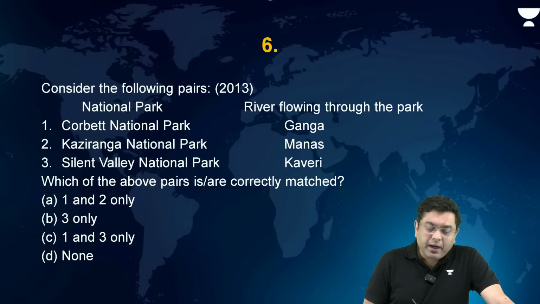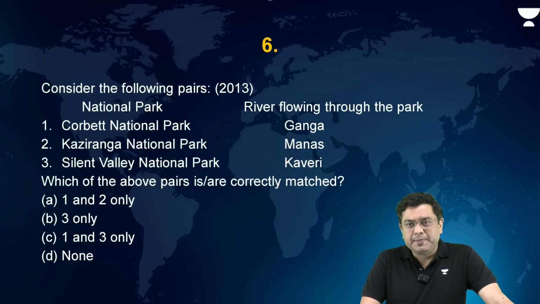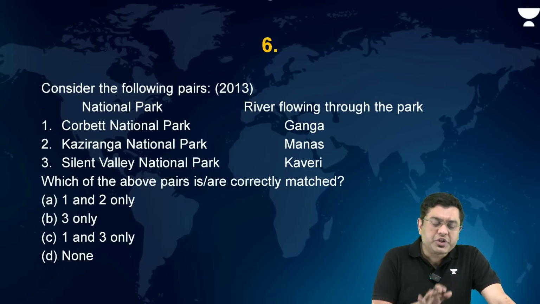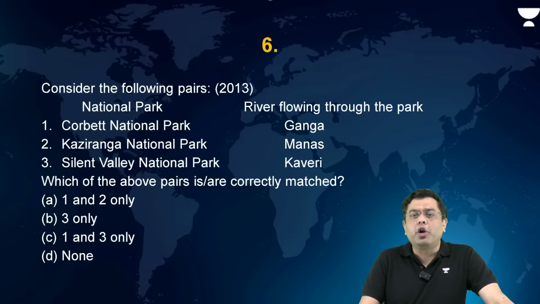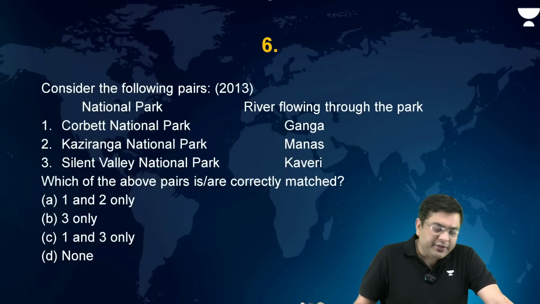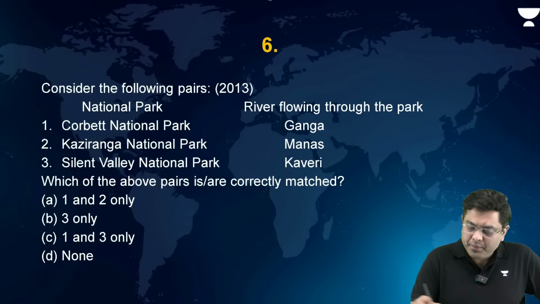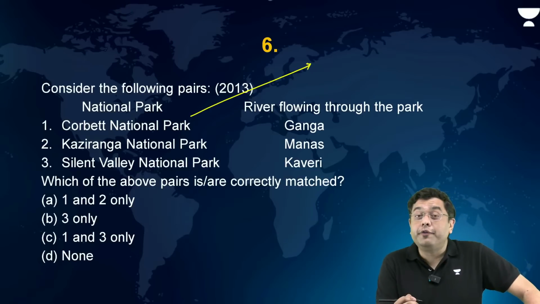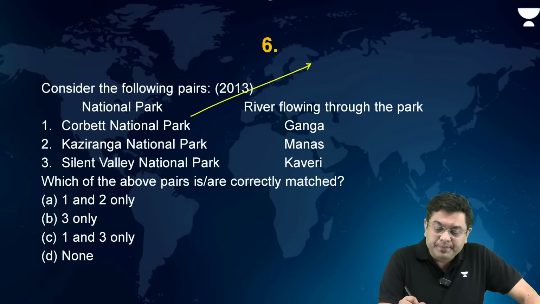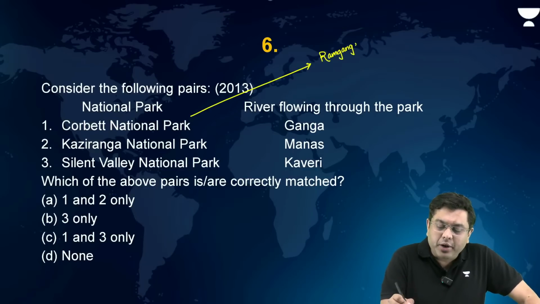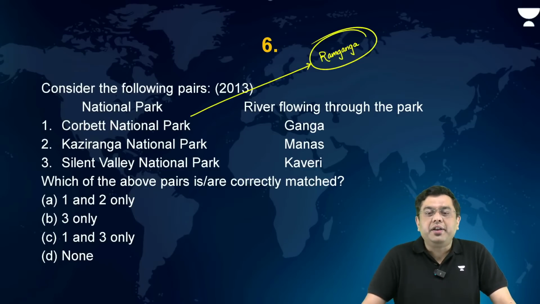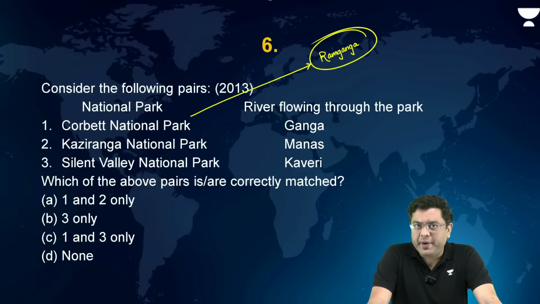Which of the above pairs is or are correctly matched? Now, in this case, which is the river stream which drains through the region of Corbett? It is basically the river stream of Ramganga. Ramganga is the stream which is a left bank tributary of river Ganga that drains through the region of Corbett.